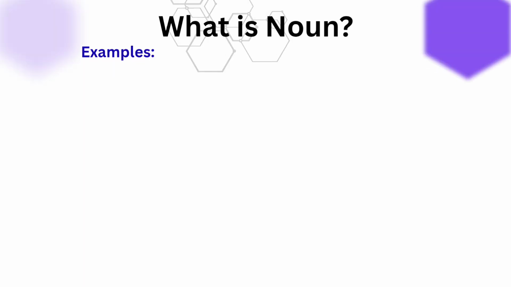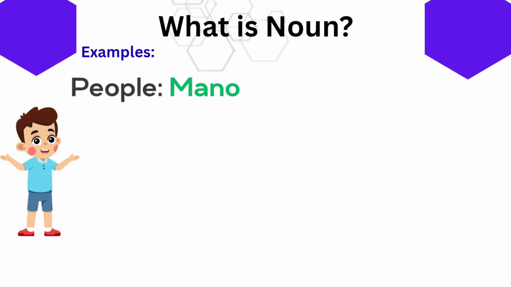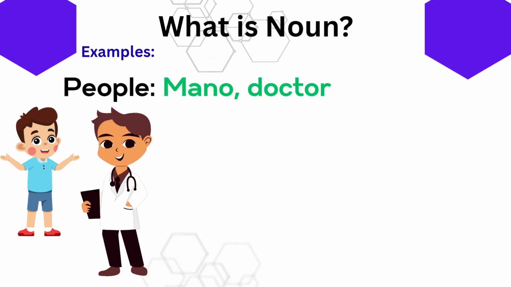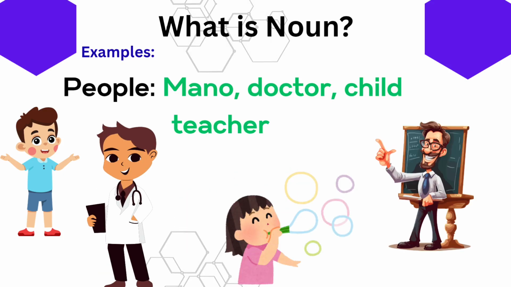For example, there are so many different people around us. Some of them are Mano, doctor, child, teacher. These are examples of people nouns.